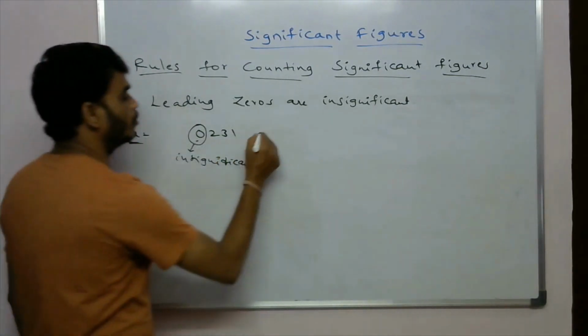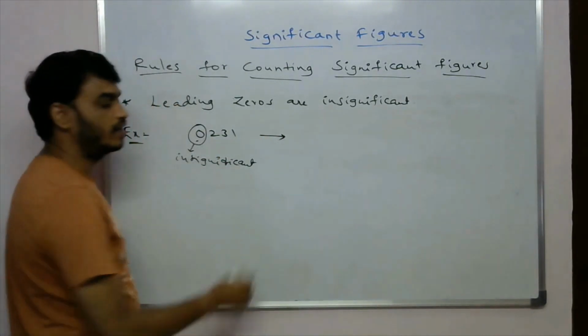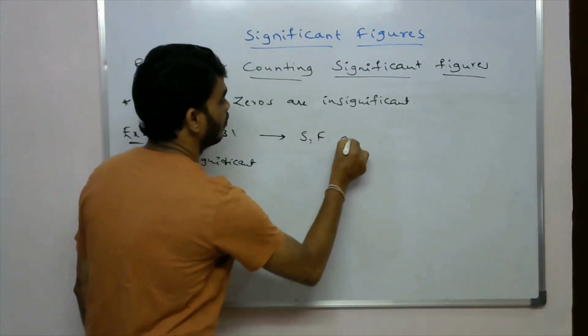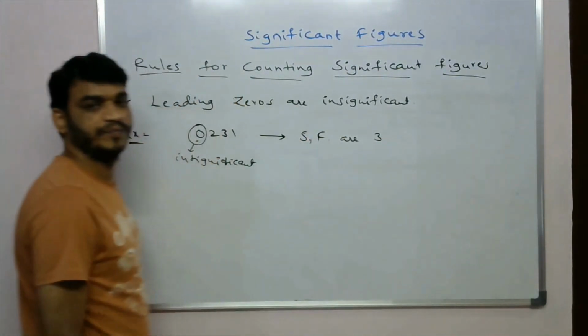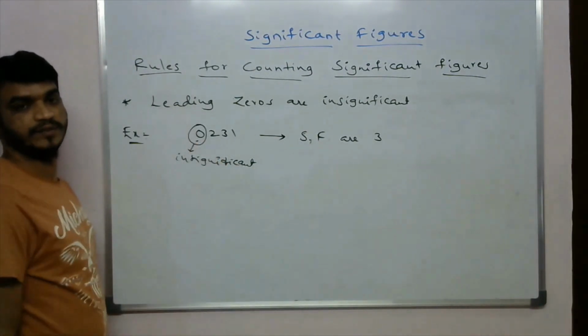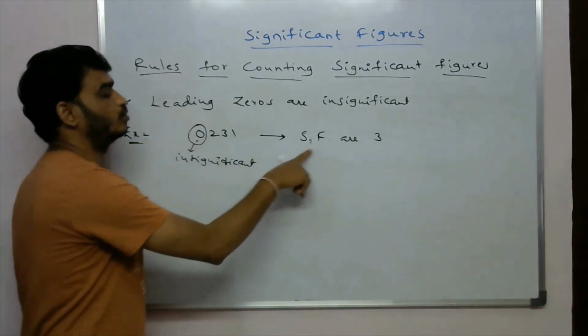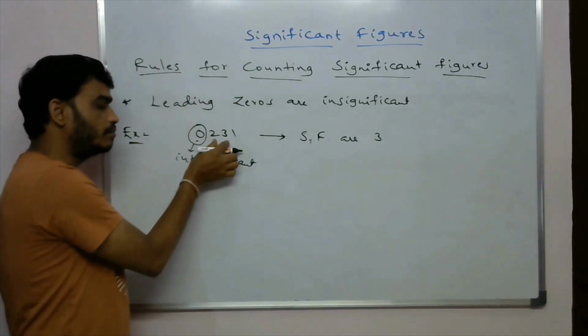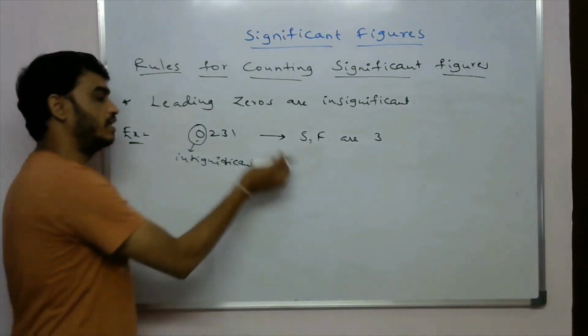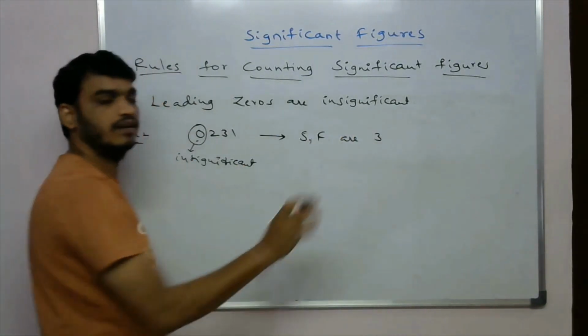The significant figures are 3 only, because the 0 is leading. So we take 2, 3, 1, these 3 digits only, as significant.